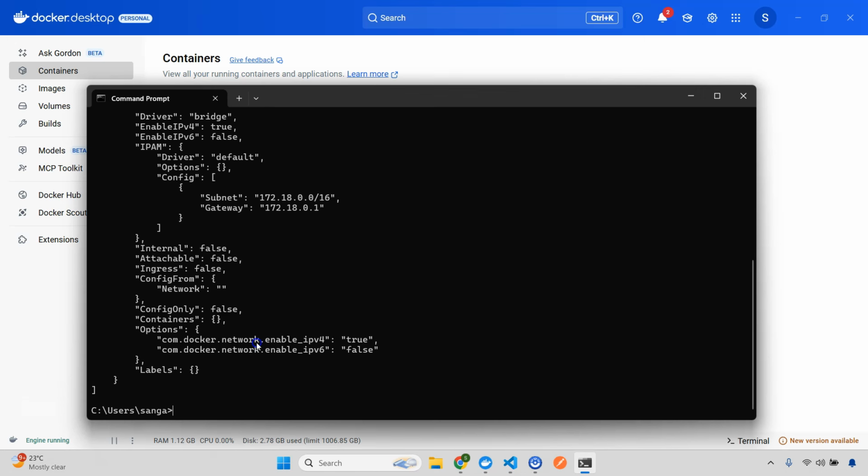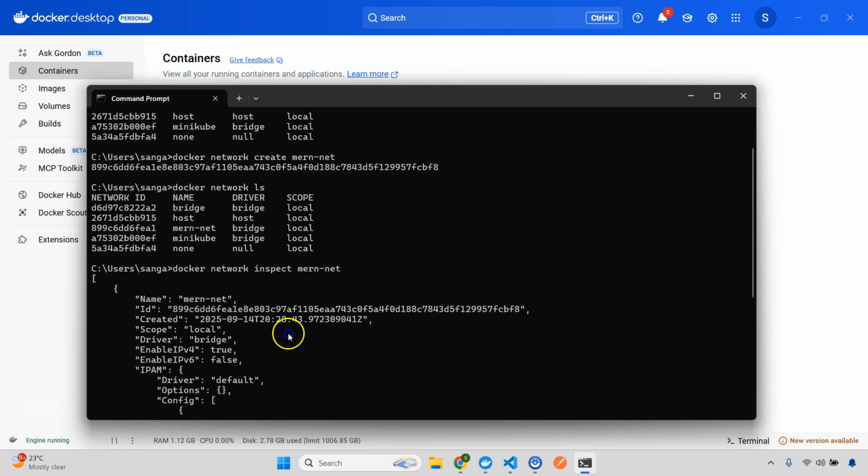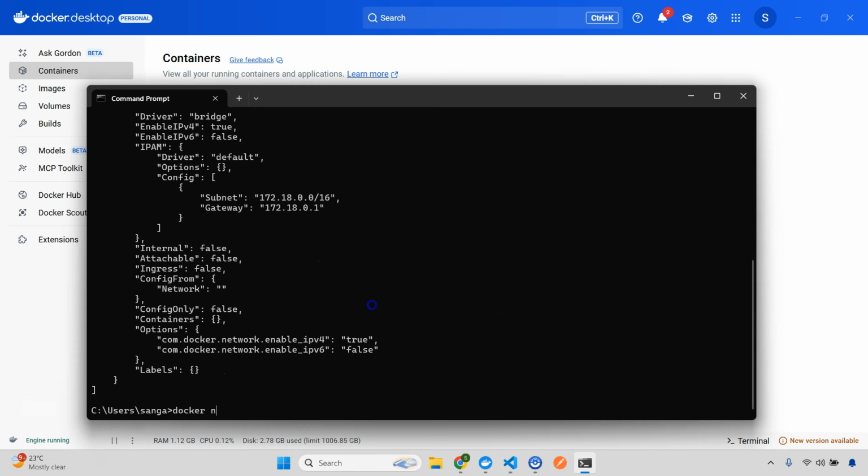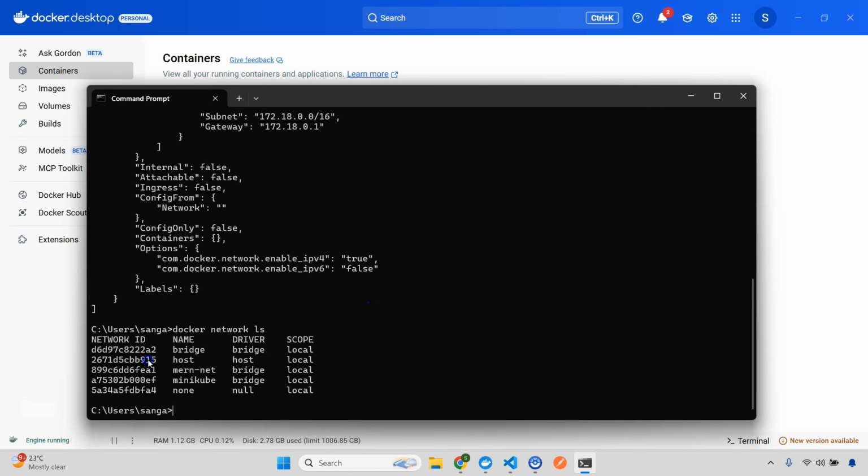And if you want to delete the network, first you need to do docker network ls. I'll not delete it, I'll just show you ls, and then you have to take this ID. So for example, let's say you want to delete this network, so copy this ID and you'll do docker network rm and then pass this ID, that's it, and it will delete it.